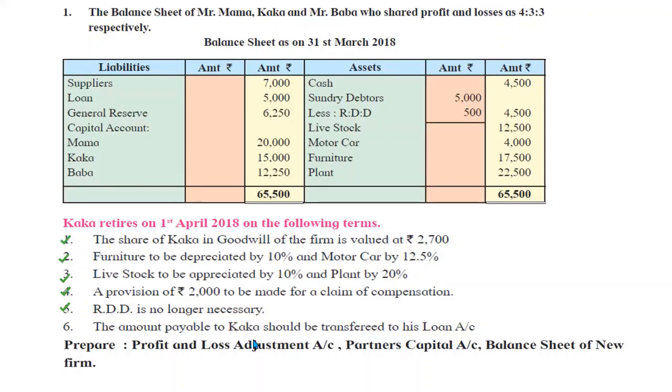Now see, whenever we talk about making a payment to the retiring partner or transferring his amount to loan account, that means we have to close all the accounts now. Okay, there are no more adjustments. We will close all the accounts and we will transfer Kaka's capital account to loan account and say him goodbye. Now moving to the next point.